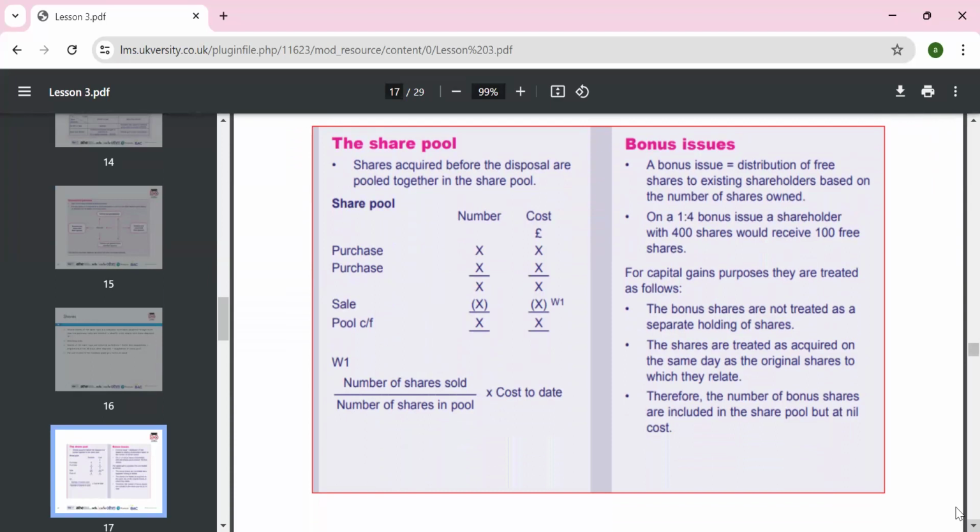And if there is a bonus issue, 1 in 4, the shareholder with 400 shares would receive 100 shares free. The capital gain is treated as follows. The bonus shares are not treated as a separate holding of shares. The shares are treated as acquired at the date of the original shares, and the bonus shares are included in the share pool.